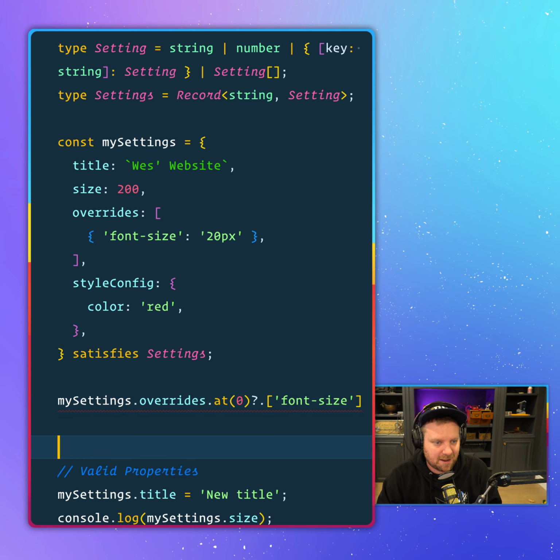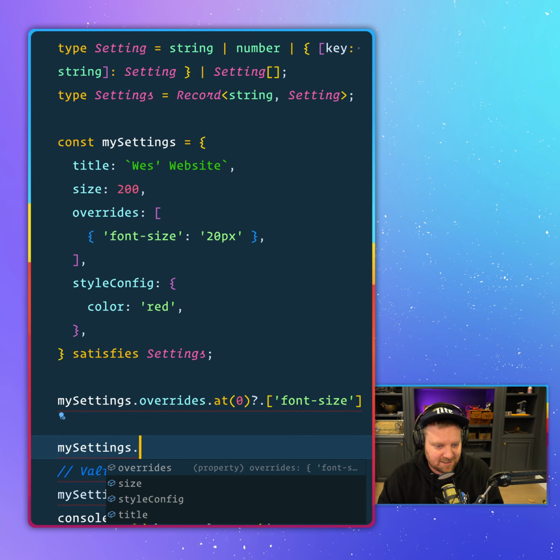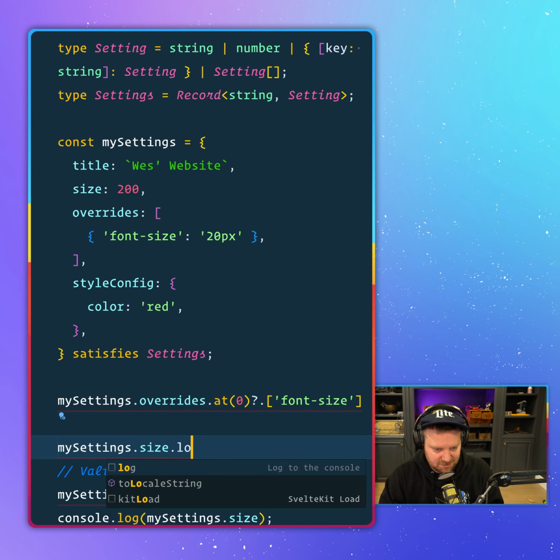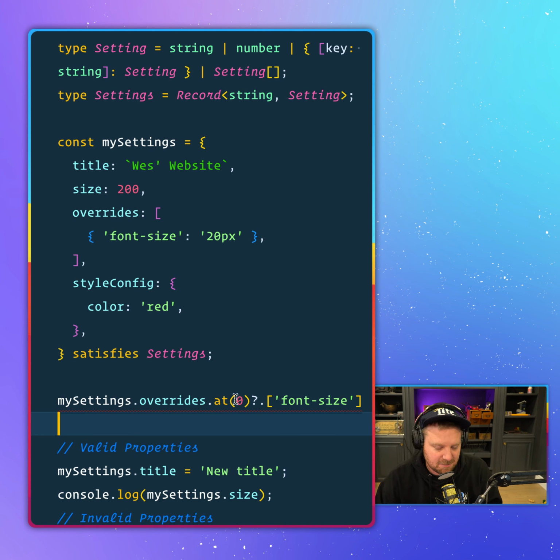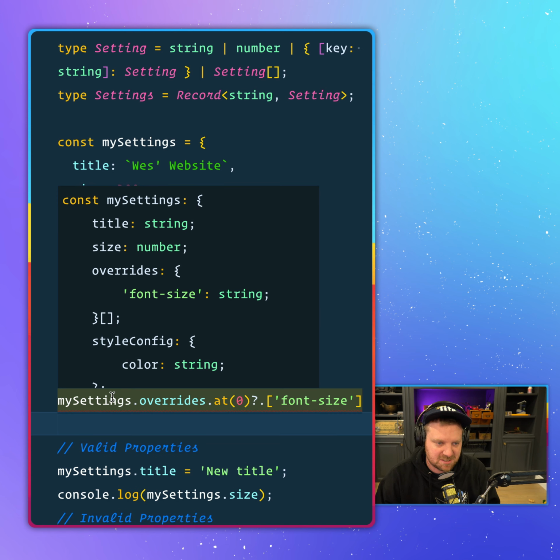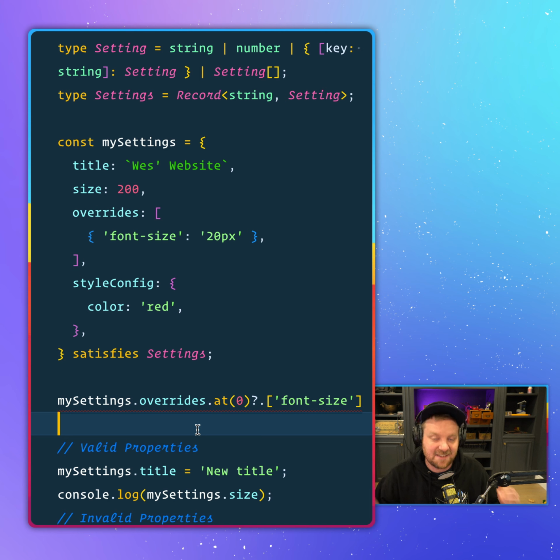Same thing if I want to grab a number, my settings dot size dot toLocaleString. That is only a method that lives on numbers. So it gives us much better IntelliSense without giving it a type of settings, but we still get that type checking by asking if it satisfies the specific type that we've created.